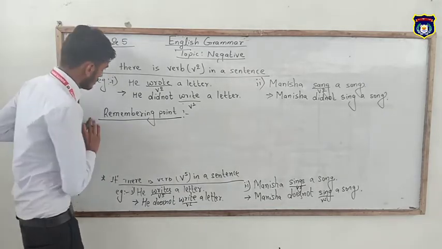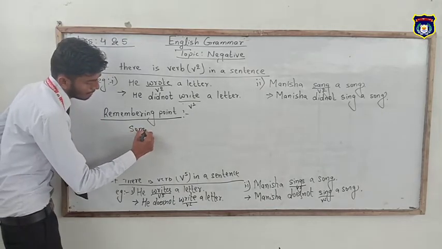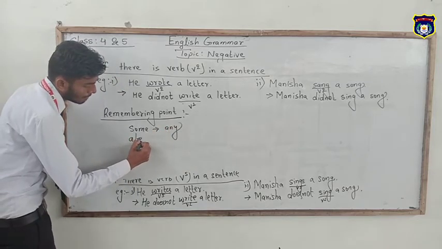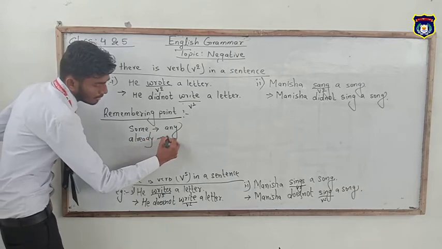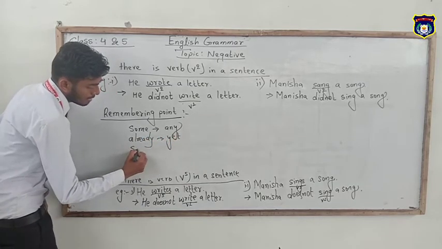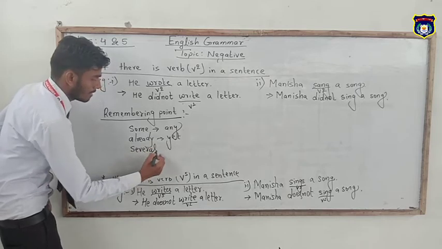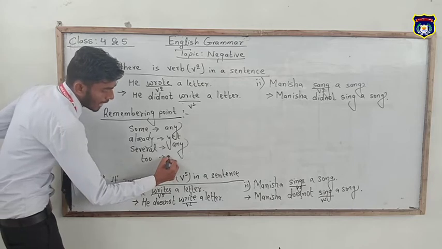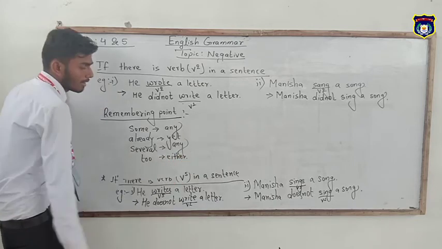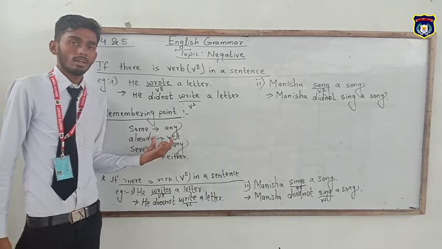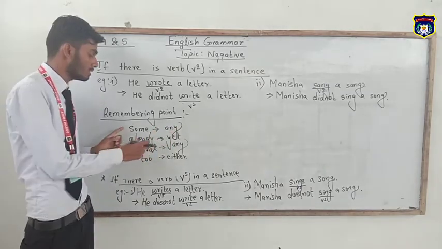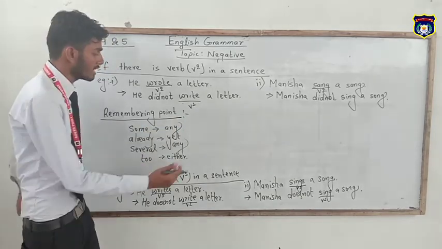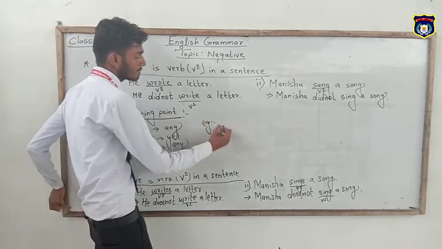Some words change their form, just like some changes into any, already changes into yet, several also changes into any, too changes into either. We have to change these words. If a sentence is in affirmative form and these words are given, we have to change them into these to make it negative. Just like example, I give you an example.